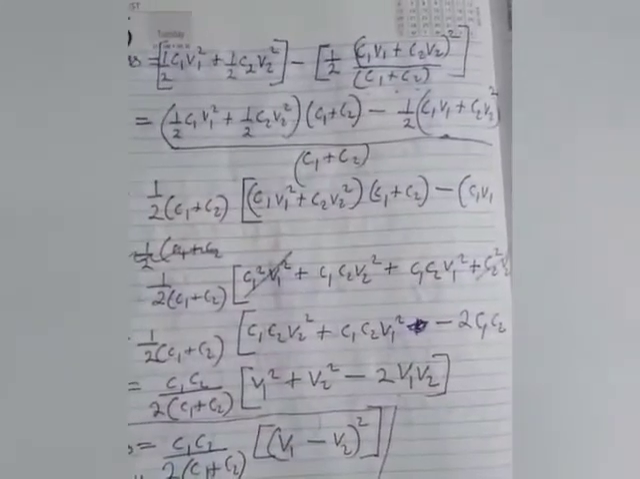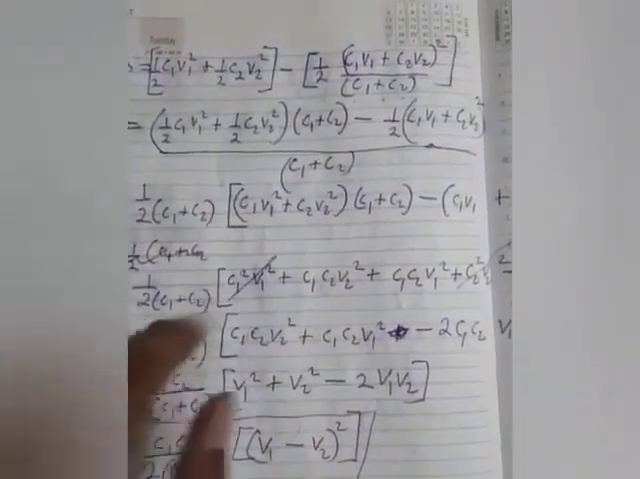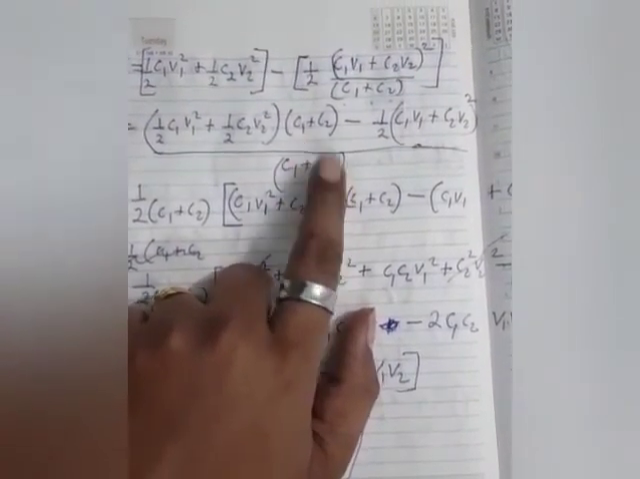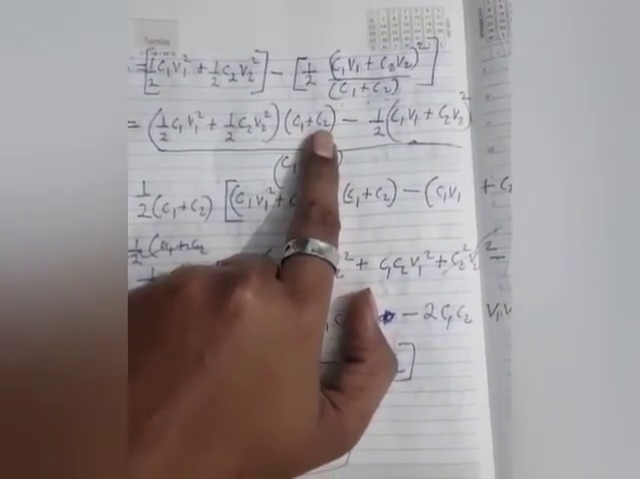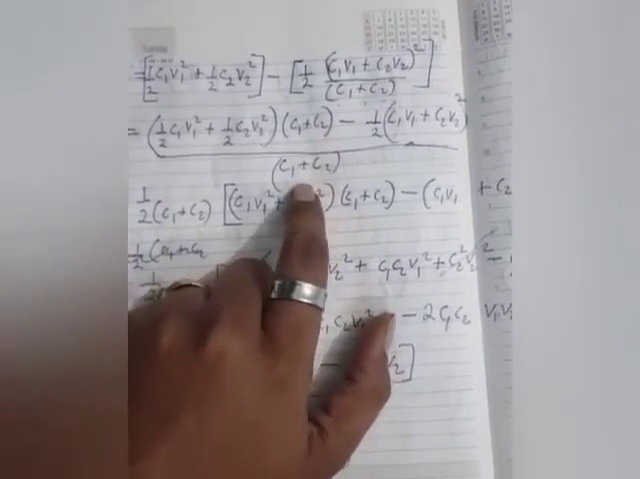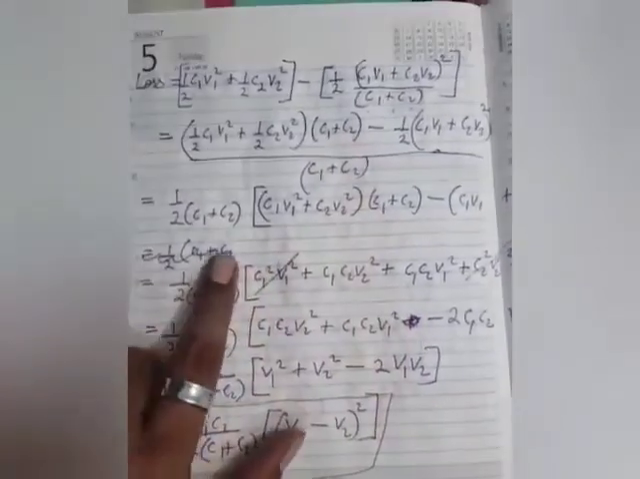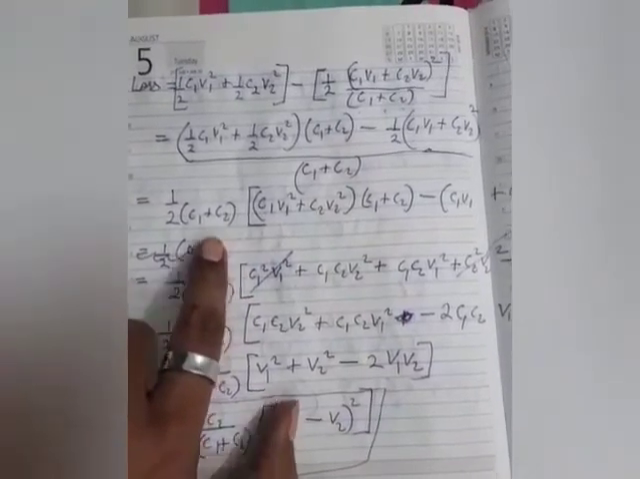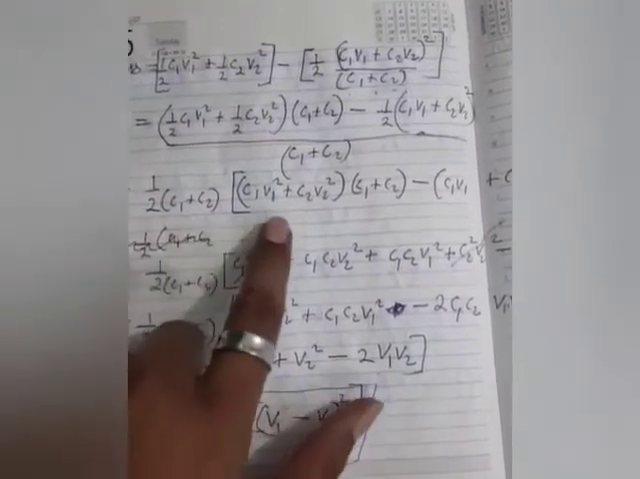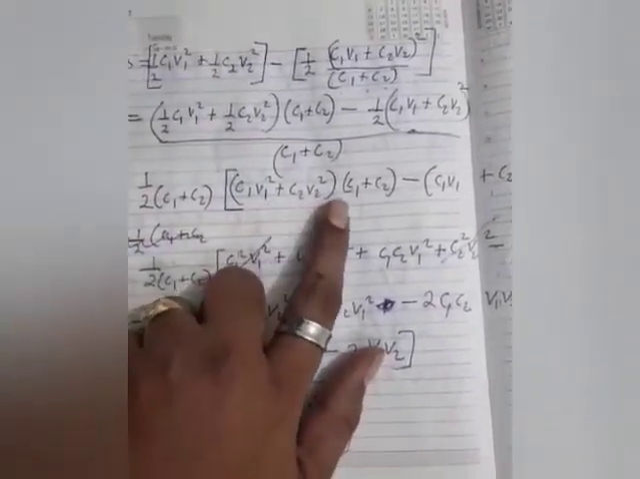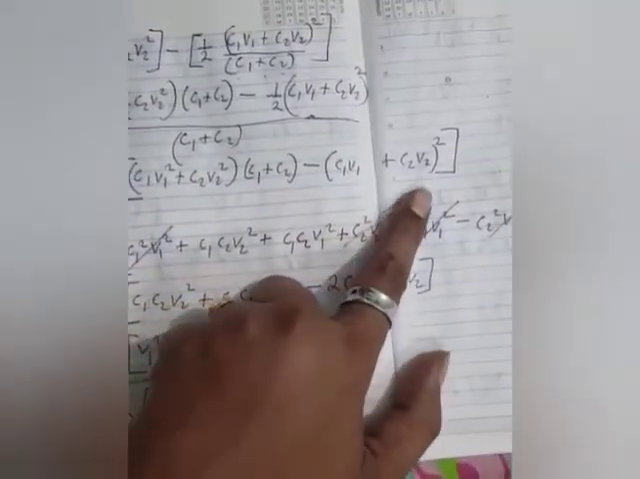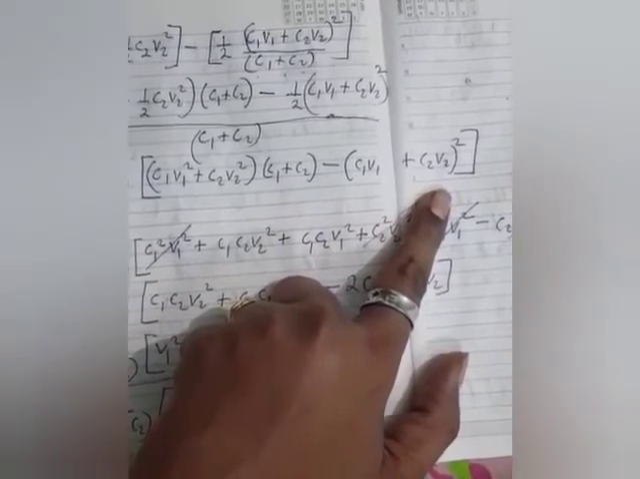Finally we can take LCM. So I have taken LCM over here, so this C1 plus C2 is our LCM, and after solving, C1 plus C2 gets multiplied with the first term on taking LCM. All right. Now this C1 plus C2 which is in the denominator, I have taken out as common. I have even taken out half common outside, and we are left with C1 V1 square plus C2 V2 square into C1 plus C2 minus C1 V1 plus C2 V2 whole square.